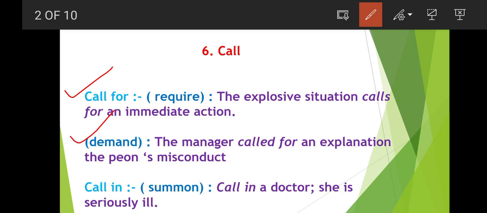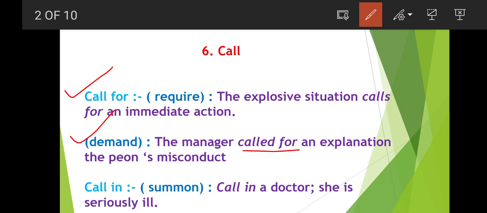The manager called for an explanation of the peon's misconduct. So call for has two meanings. The one is to require anything, to need, and the next is to demand.